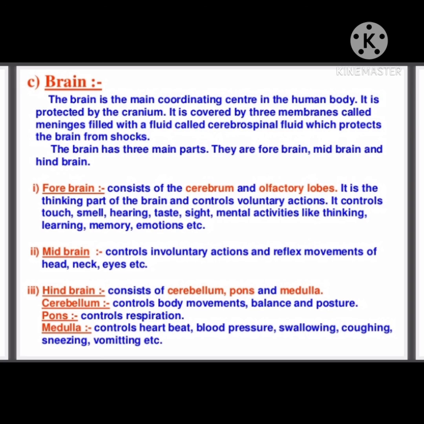The cerebellum maintains posture, equilibrium, and muscle tone. Pons can control the respiration, and medulla can control the heartbeat, breathing, contraction and expansion of blood vessels, swallowing, coughing, sneezing, etc. All this kind of involuntary activities are controlled by the medulla. So these are the main or major parts of the brain.